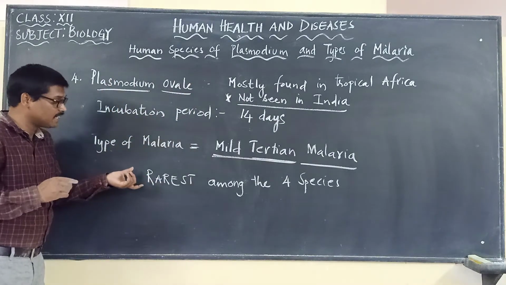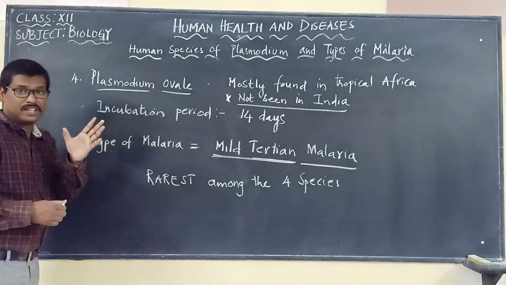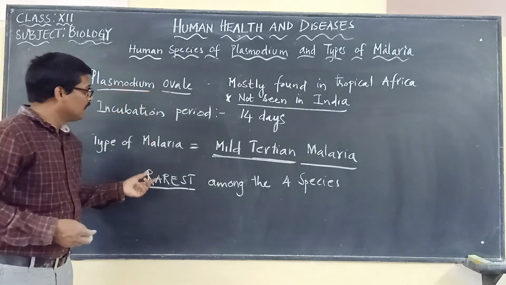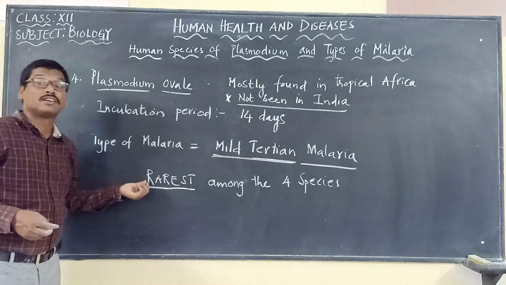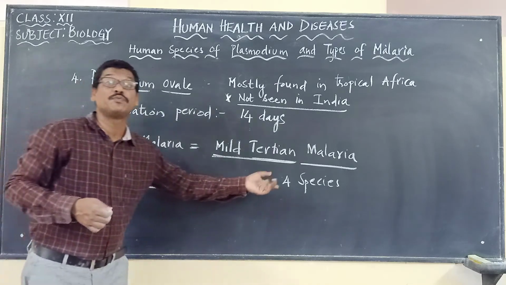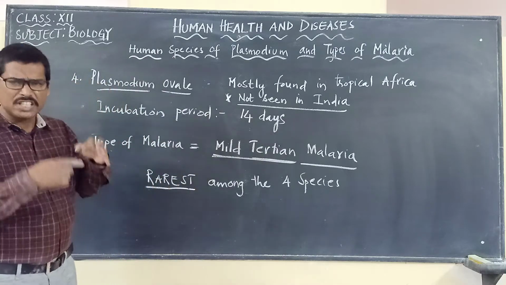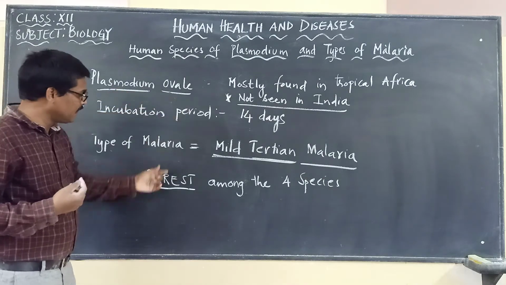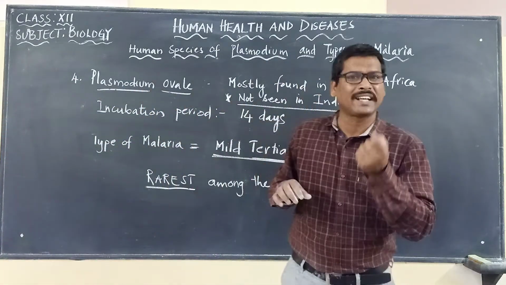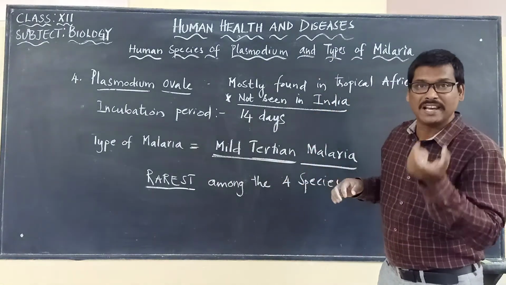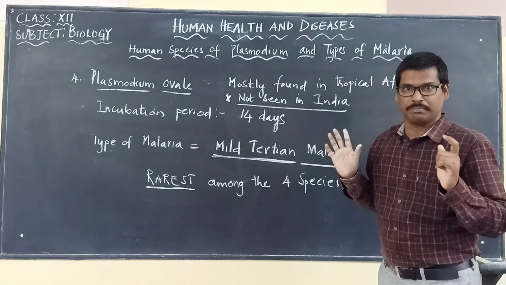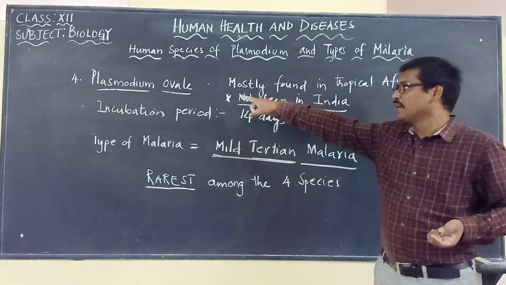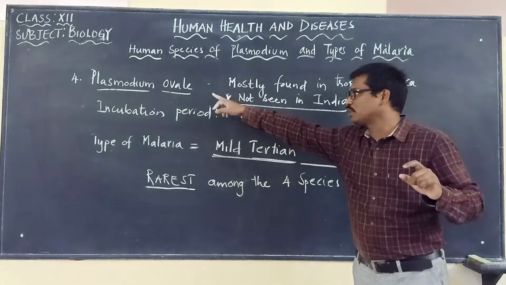That's why, instead of using the word recurrence of fever, because it is very mild, we are using another point: this Plasmodium is the rarest among the 4 species, very rare, and can cause mild symptoms of malaria and may not be so life threatening. So this is the 4th one that we have to keep in mind when we talk about the Plasmodium species.